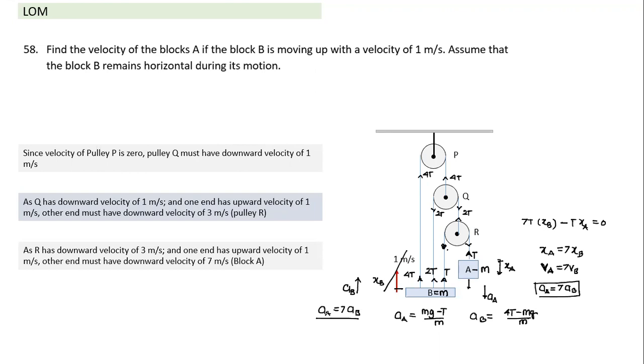Then I'll substitute in this equation: (mg minus T) by M. AA has to be equal to 7 times, sorry, this is (7T minus mg) by M. You understood how the equations are formed, Ahlad? Yes, sir. So this is what we need to follow. That's the step we need to follow.